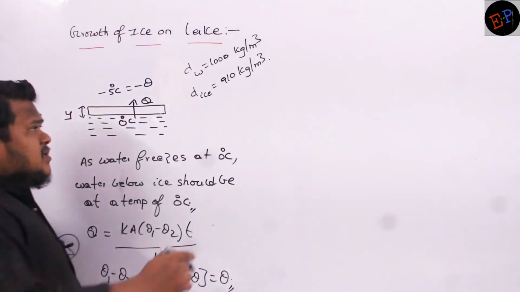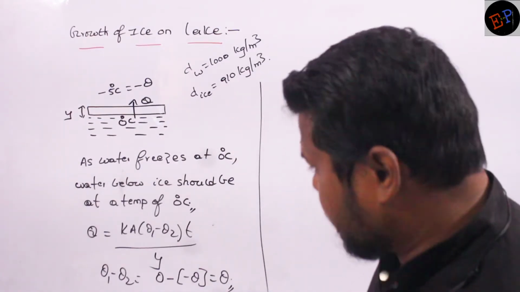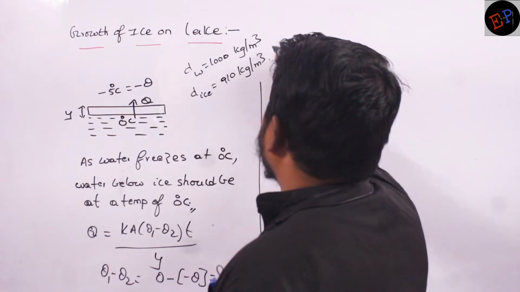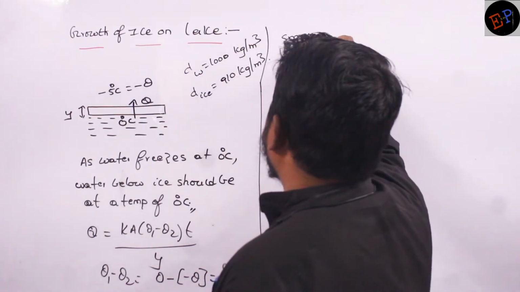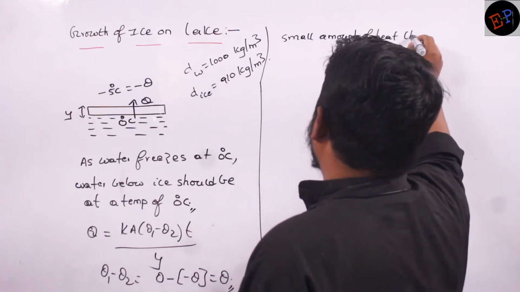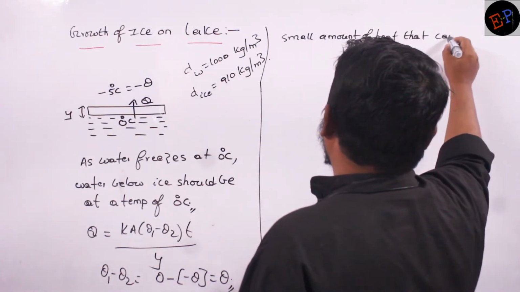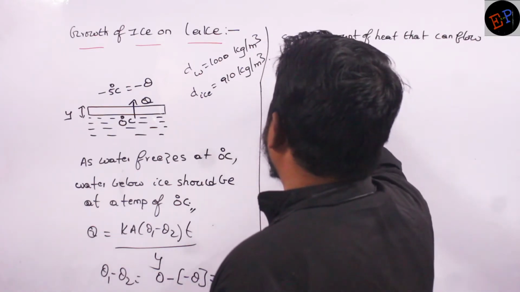So what is the small amount of heat energy that can flow in a small amount of time? I will write here: small amount of heat that can flow in small time.